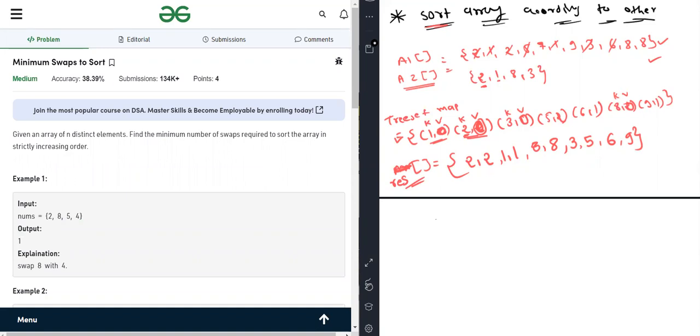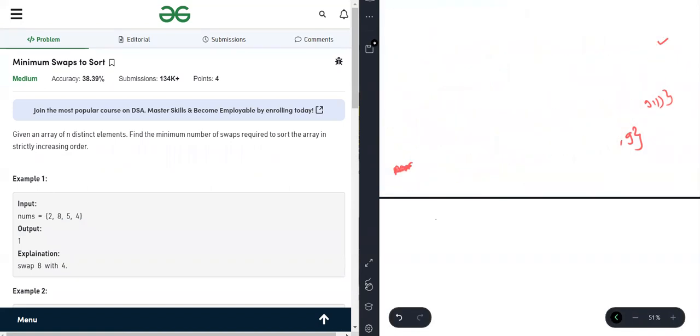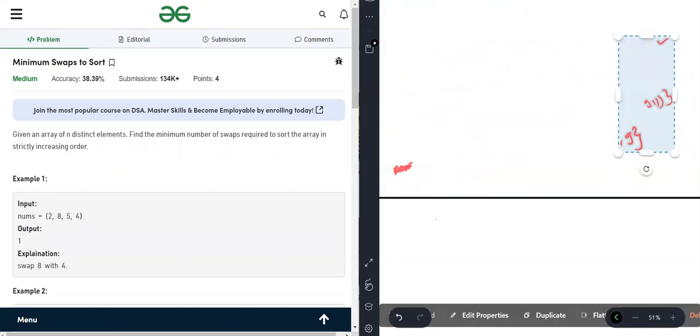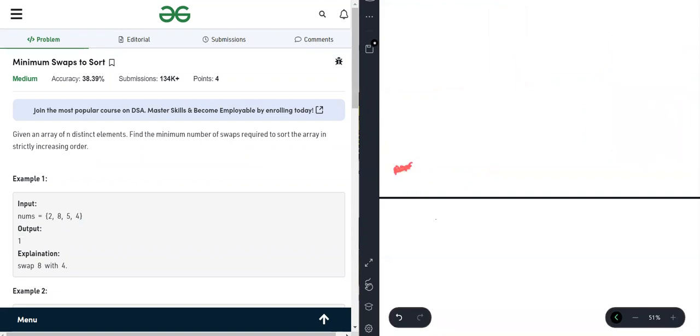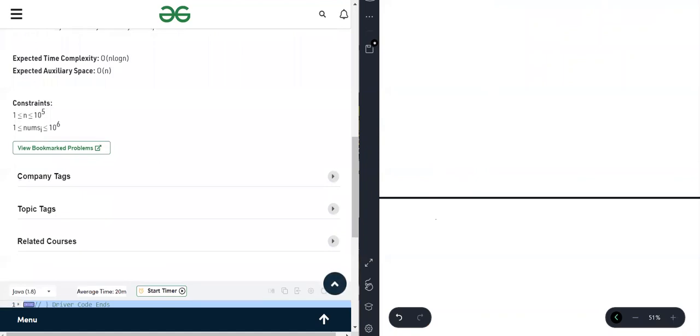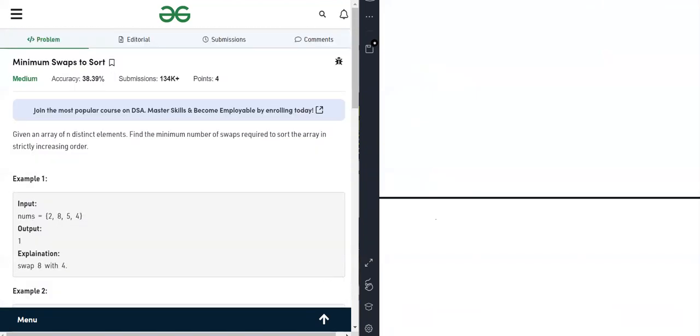The third problem was minimum swaps to sort. Okay, let me remove this part. Now, minimum steps to sort. What's given? We are given an array and we have to do the minimum steps to sort the array. Let me check the companies. The company that uses it is Microsoft only. Okay, so we are given an array.